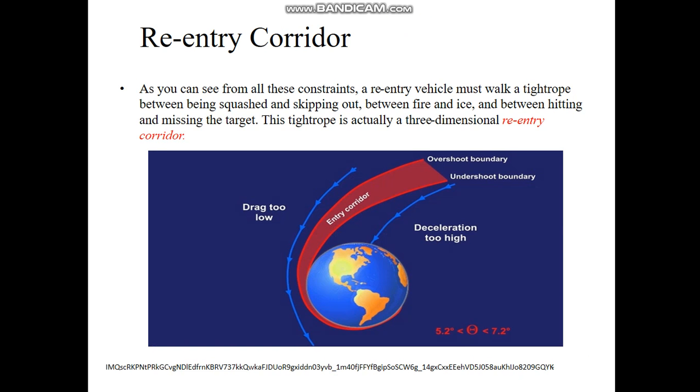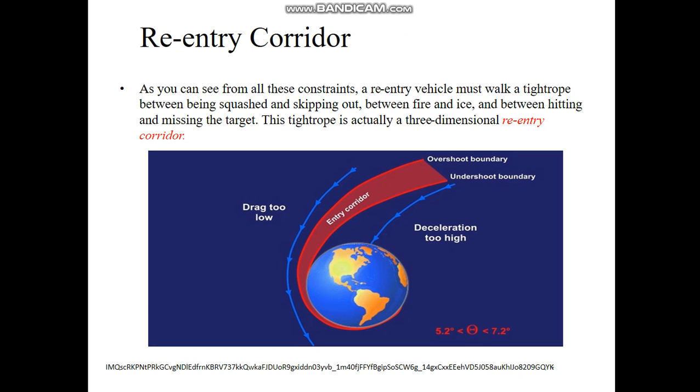And now we discuss the re-entry corridor. As you can see from all these constraints, a re-entry vehicle must walk a tightrope between being squeezed and escaping out, between fire and ice, and between hitting and missing the target. The tightrope is actually a three-dimensional re-entry corridor.